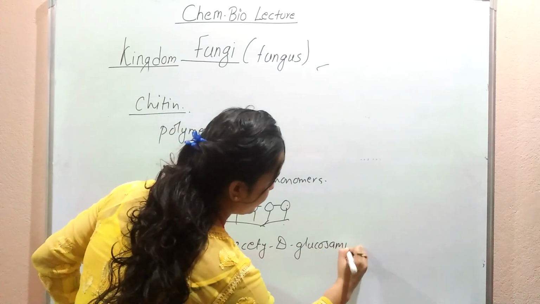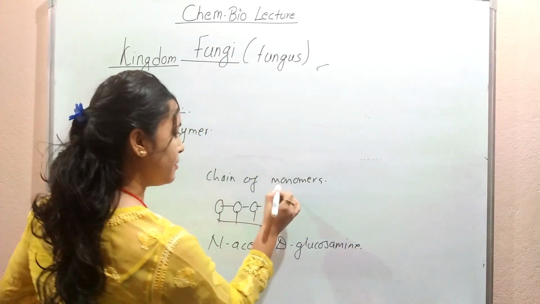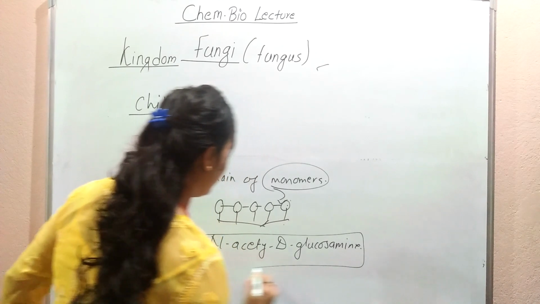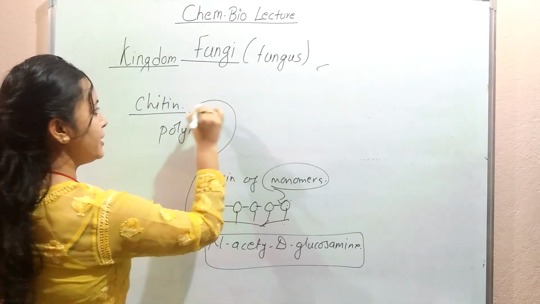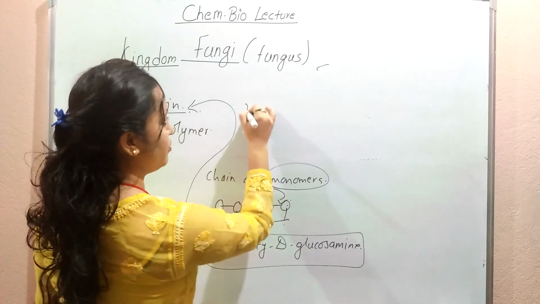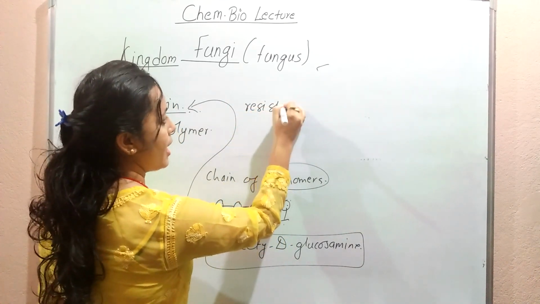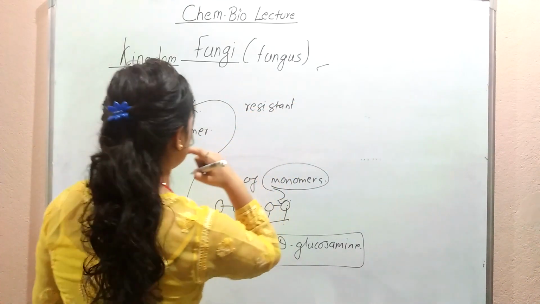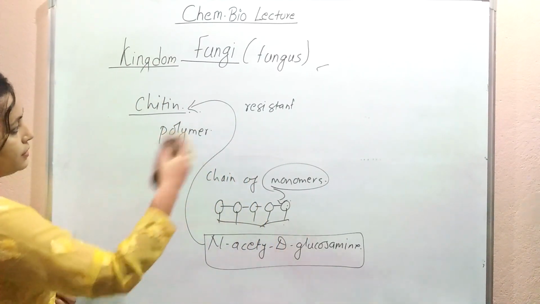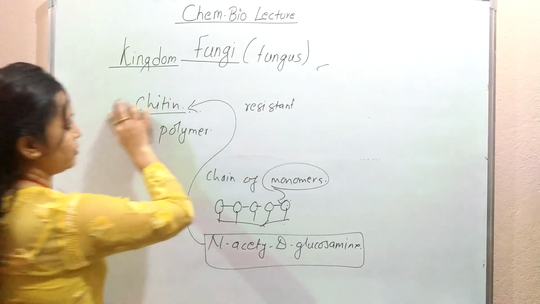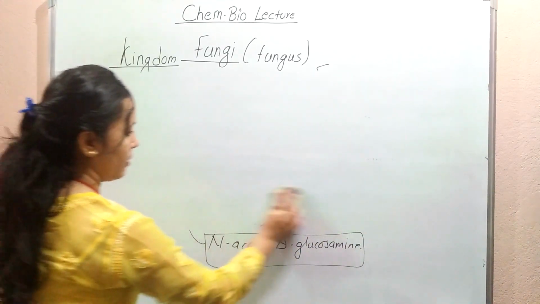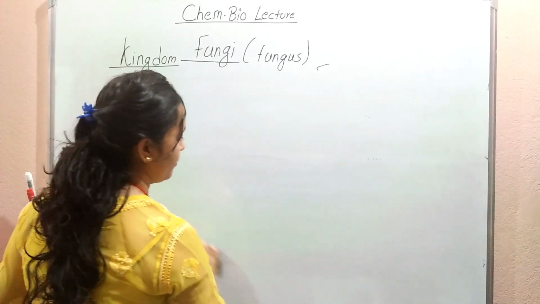This chain of N-acetyl D-glucosamine monomers forms the chitin, and this chitin, I already said, is more resistant to the what? Microbial attack. So this is about chitin, the outermost cell wall of organisms that fall under the kingdom fungi.